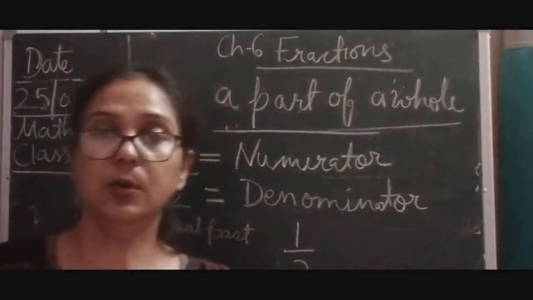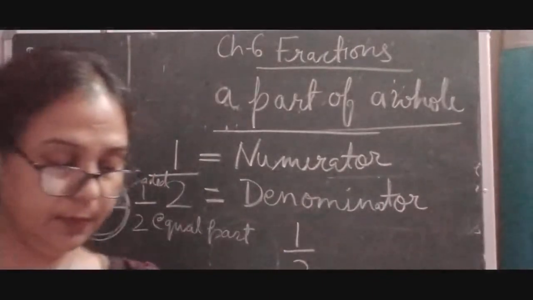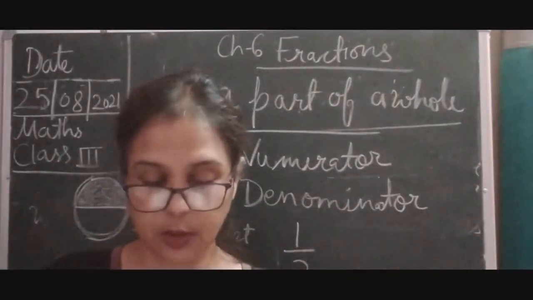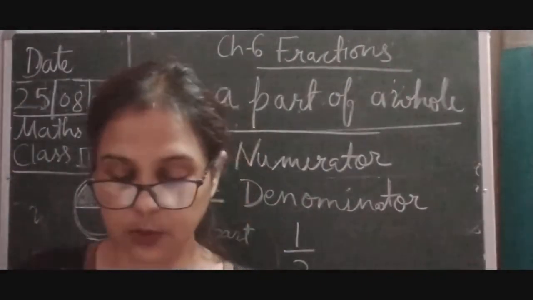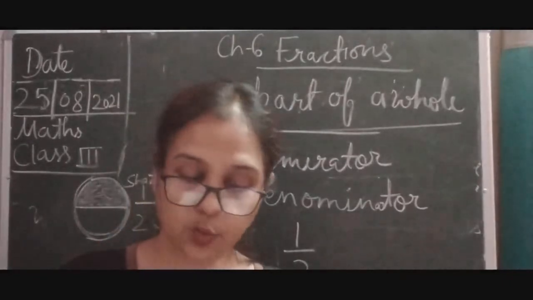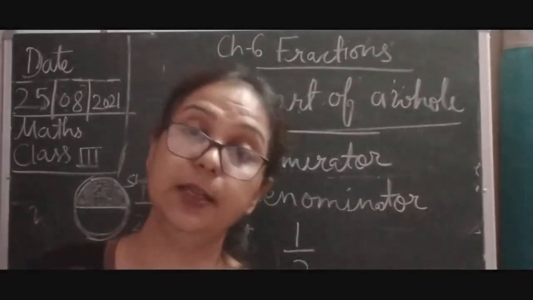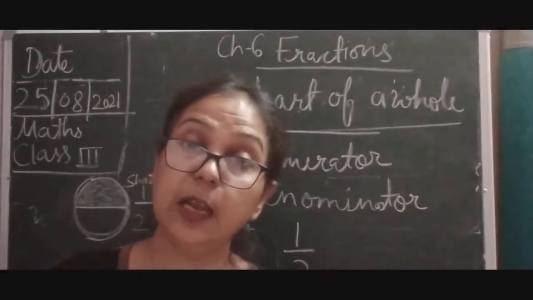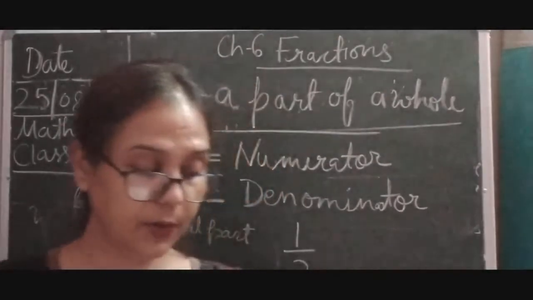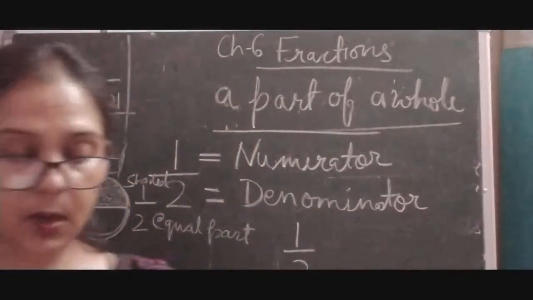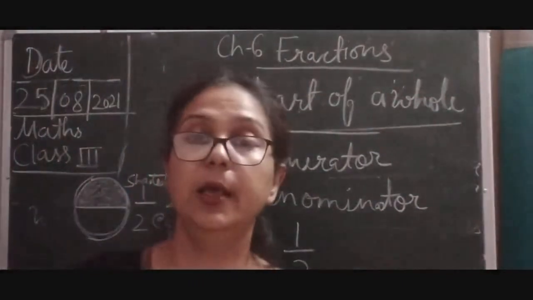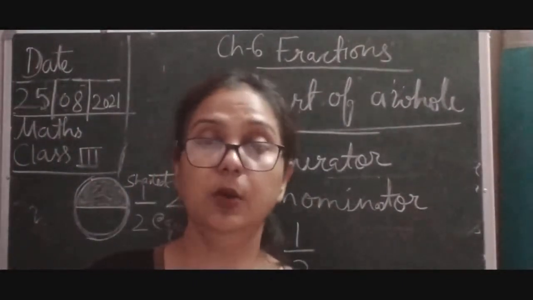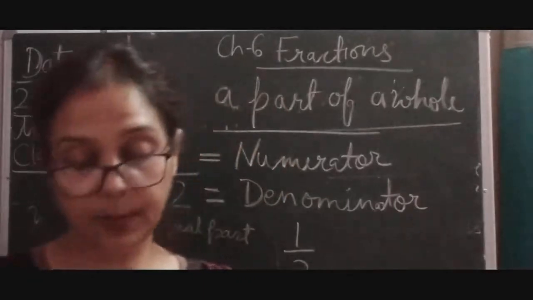Okay, so there are a few exercises which we are going to solve, children. As soon as we solve the exercises, we will be able to understand. So we will do exercise 6.1 on page number 101 in your Perfect Composite Mathematics book.